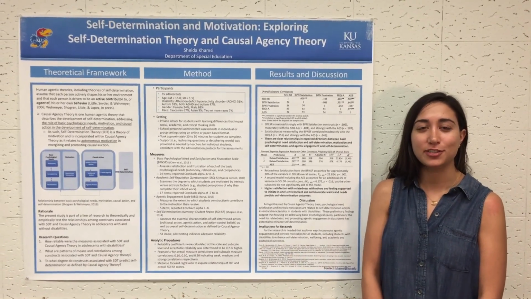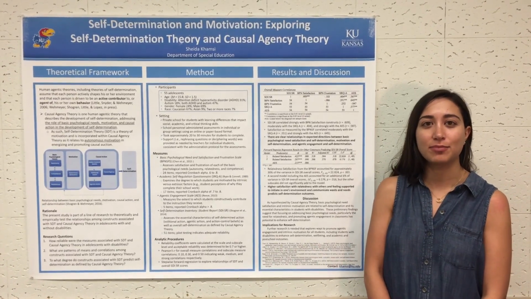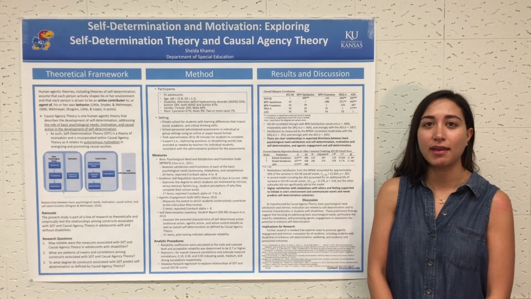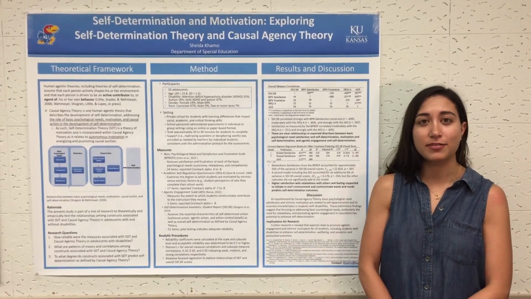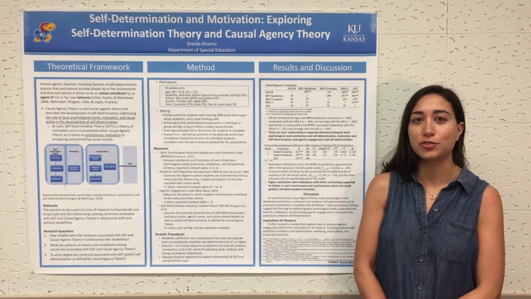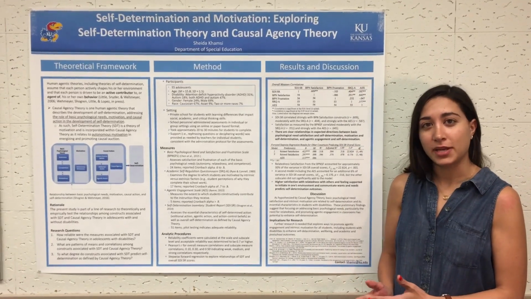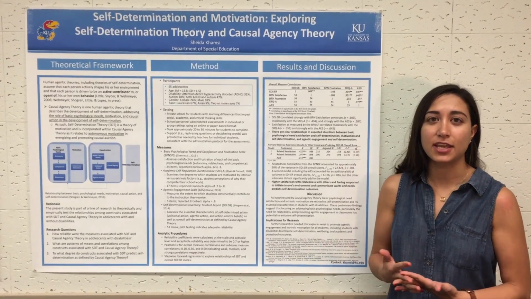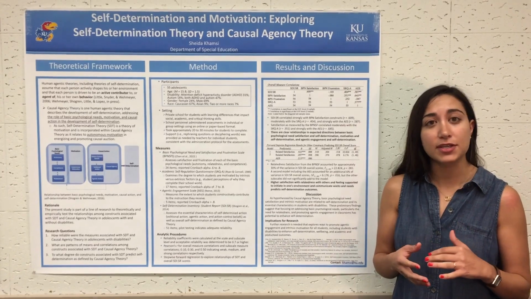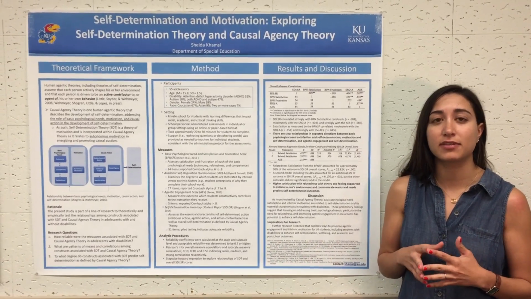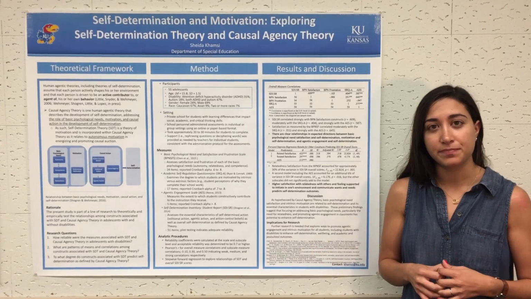I'm a doctoral student at the University of Kansas, and this is my research presentation that I presented at the AAIDD 2017 poster session, and I'm part of the Student and Early Career Professional group. So my area of interest is self-determination, and this specific study addressed the relationship between different theories of self-determination, specifically self-determination theory and causal agency theory.